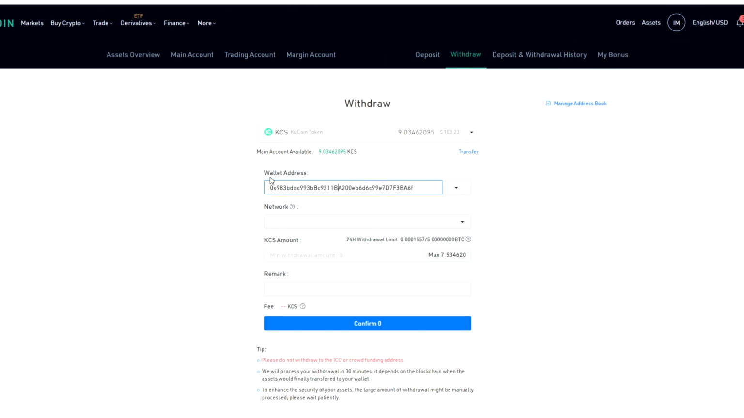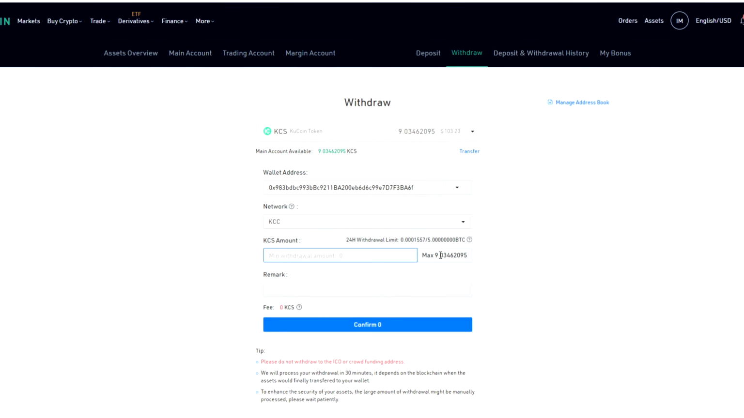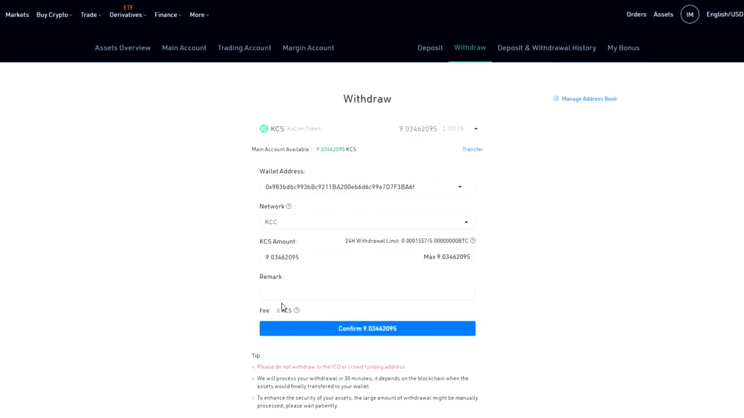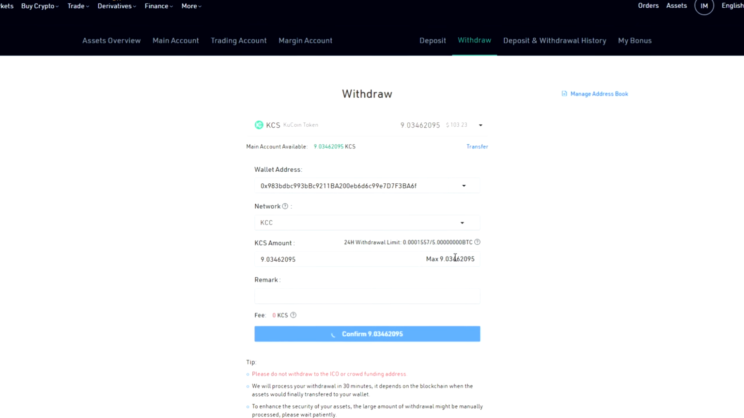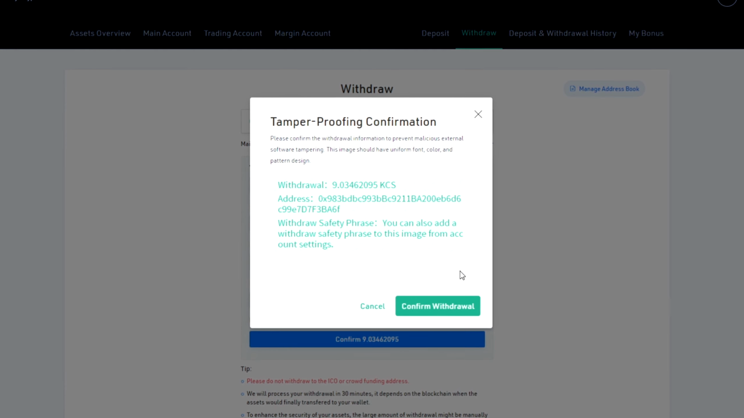So if you already have this network in your Metamask, you can choose this network, copy your address, and just put your address here in wallet address. Choose network KCC, this is very important. Don't choose ERC20, you will lose money if you send in this network. KCS amount, so we click max. Remark, you do not need to do remark, so we confirm, and that's all.